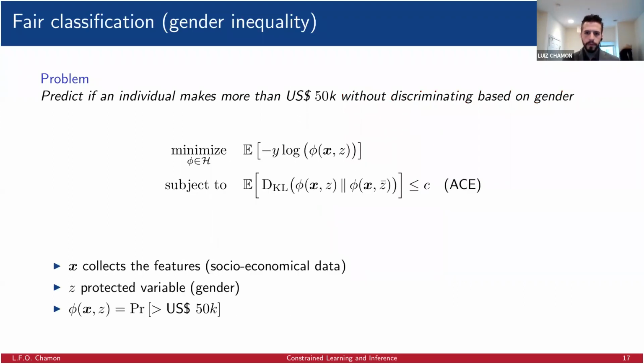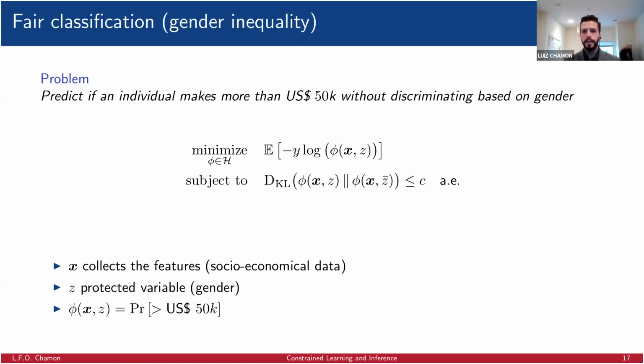Well, an idea of what we can do is pose a problem where we want to minimize the error, the performance, the accuracy of the model, right? But we want to make it invariant, in a sense, to gender. So whether we have a person that is male, if we flipped their gender to female, or from female to male, it shouldn't change the prediction, essentially. This is known as the average counterfactual effect. So we want a bound on that. We can be even stricter and impose that pointwise. So it has to hold not in expectation, but for each element, almost surely over the data set.